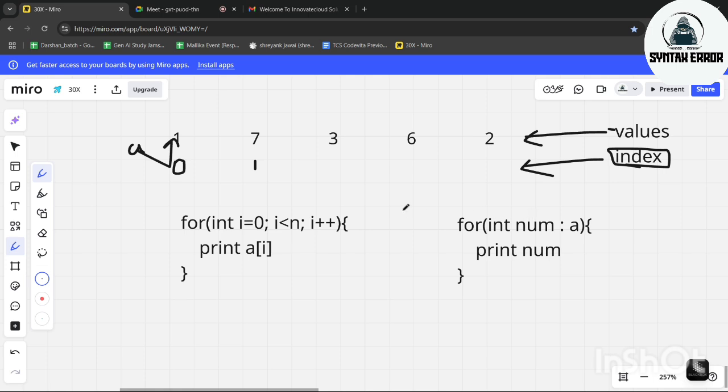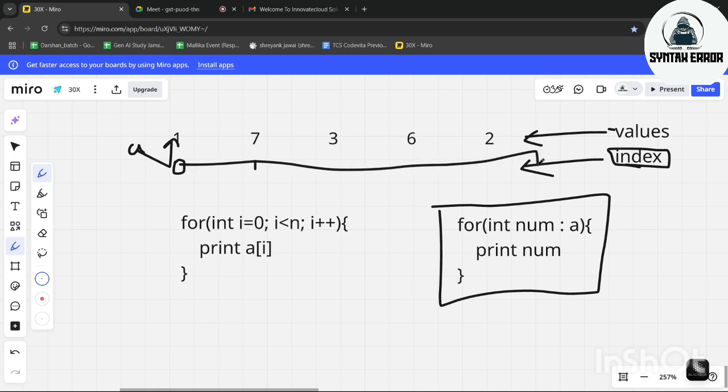But in this approach we can eliminate the use of index. We can directly access the values. For int num colon a: at the first iteration, num is directly the value 1.